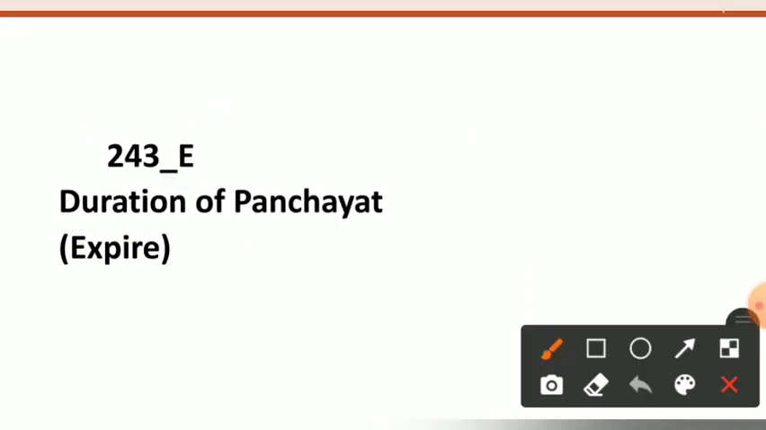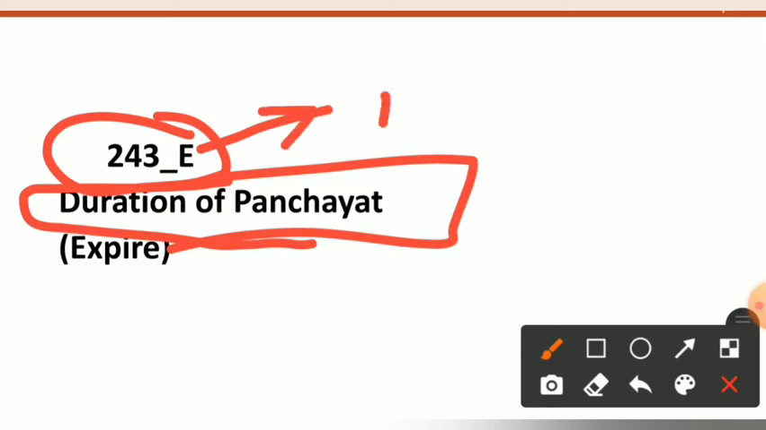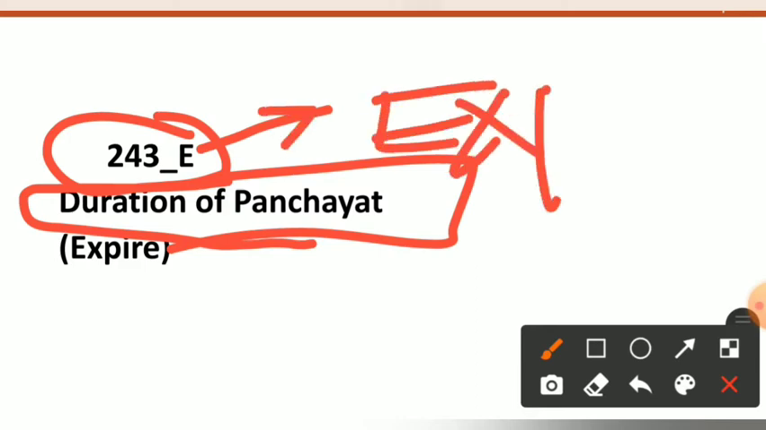Now see article 243E. It deals with the duration of the panchayat. Now we know that after the duration ends, we say that it expires. Now we will remember this article 243E by remembering E stands for expire. So article 243E deals with the duration of the panchayat.